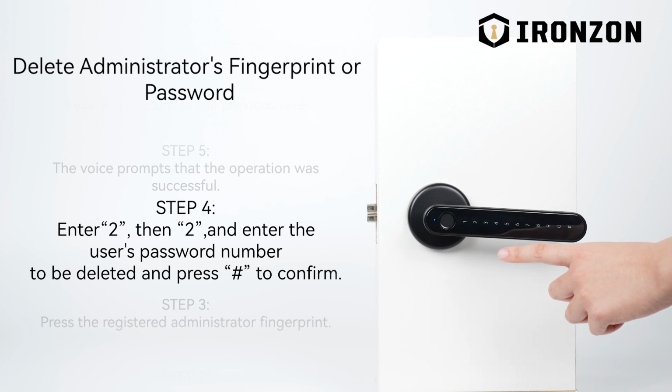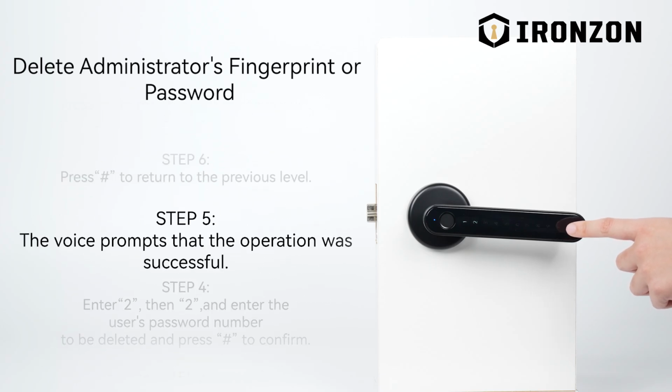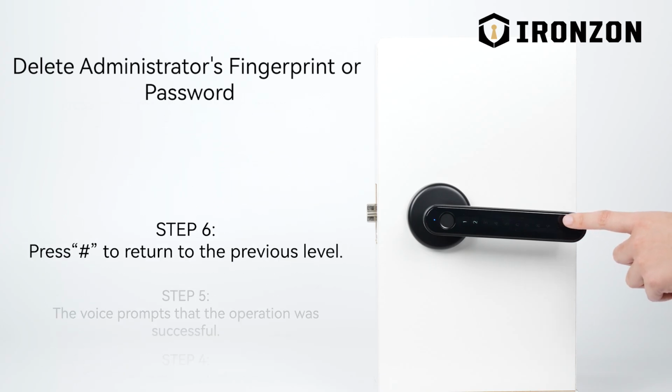Please enter number. Press the pound sign key for confirmation. Operation succeed. Press 1 for adding common user. Press 1 for administrator setting. Press 2 for common user setting. Press 3 for system setting. Press 4 for resetting. To return to the previous level, press the pound sign key. Exit setting option.